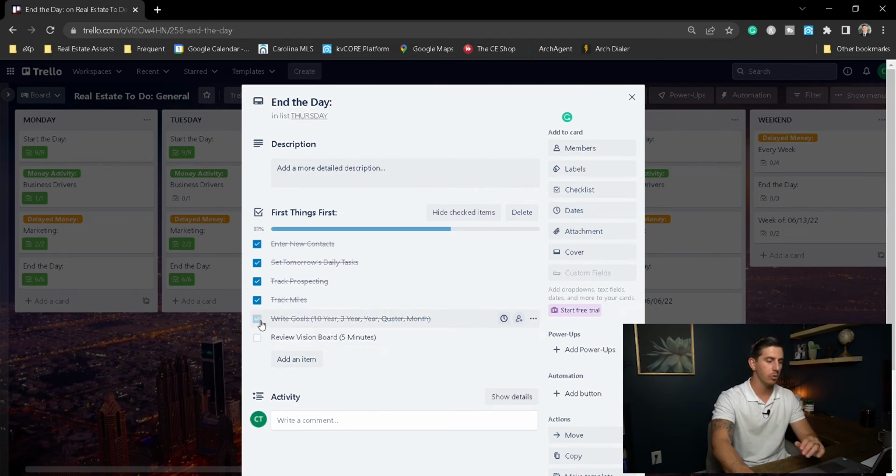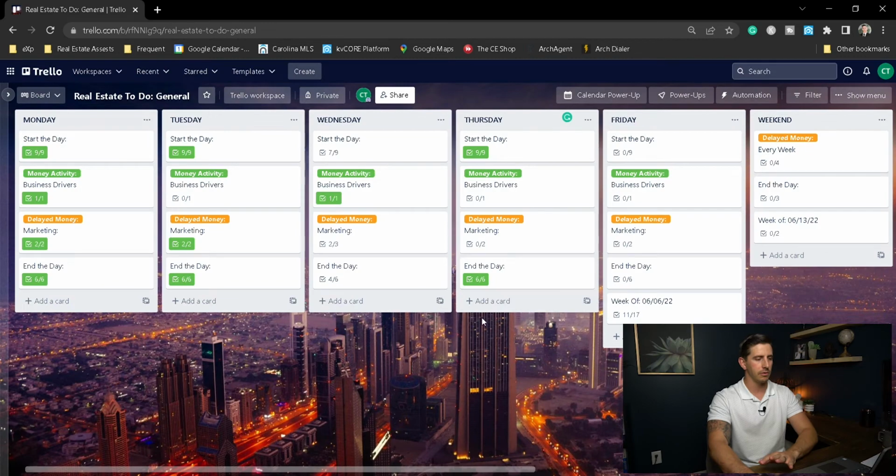I'm going to rewrite my goals for the day. I'm going to review my vision board, spend 5 minutes doing that. Actually set a timer on my clock and spend 5 minutes reviewing my vision board every day. Now, that's the end of the day. So we're moving to Friday.